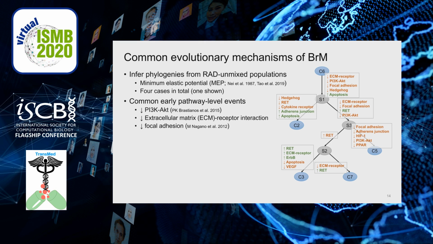Previous research has shown the loss of PI3K-AKT pathway in metastatic tumors through both genomic and transcriptomic data, which is not a surprising result here. Tumor cells adhere to the extracellular matrix, forming structures called focal adhesions. Our result here indicates the loss of these interactions is a key step in enabling metastatic migration.